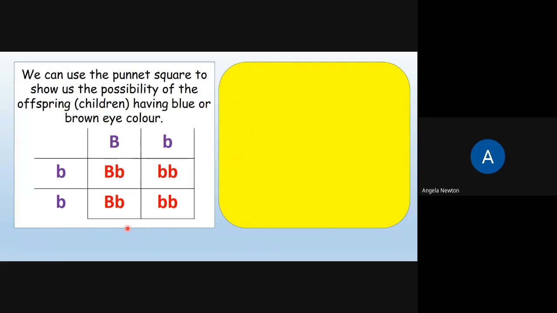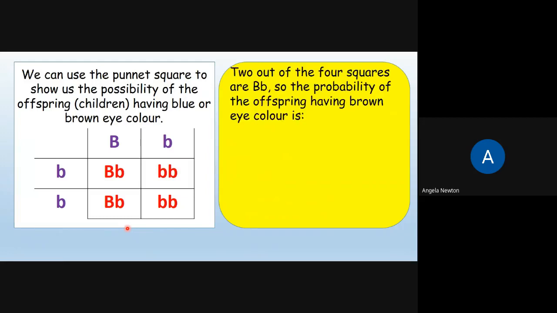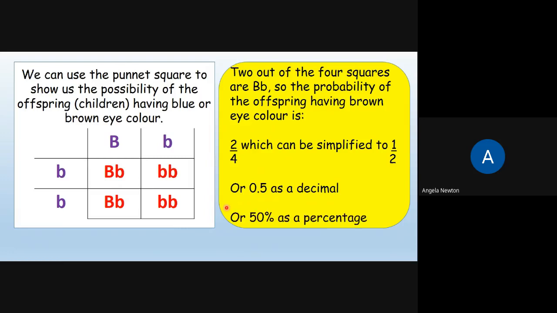So we can use this Punnett square to show us the possibility of the offspring having blue or brown eye colour. So 2 out of the 4 squares have got one dominant, capital B, and one recessive allele, lowercase b. So the probability of the offspring having brown eye colour is 2 out of 4, which can be simplified to 1 over 2. Or we can write that as 0.5 as a decimal, or 50% as a percentage.